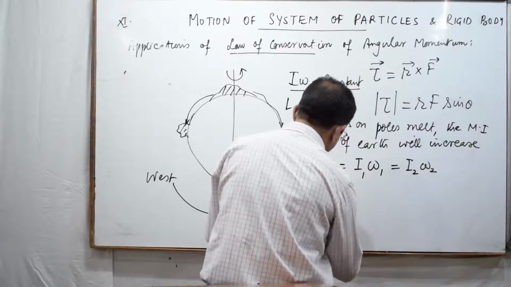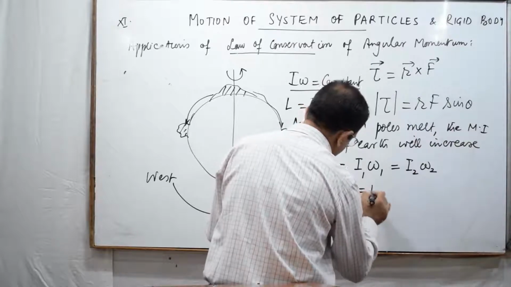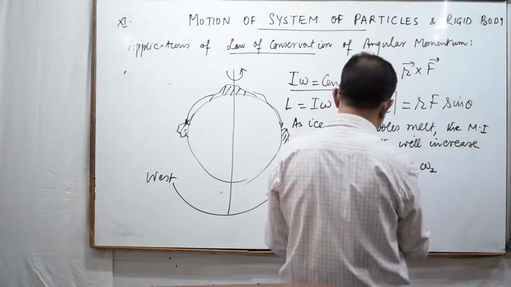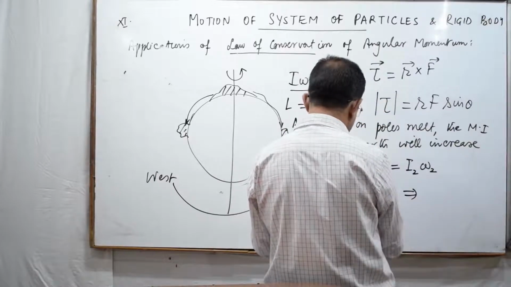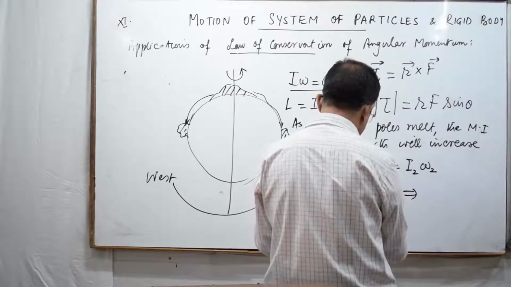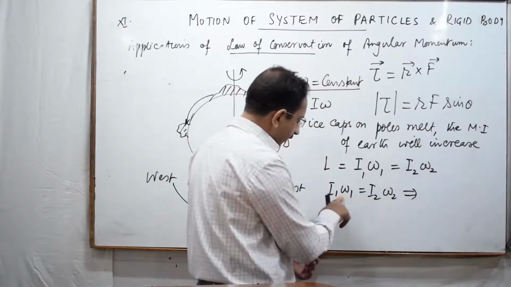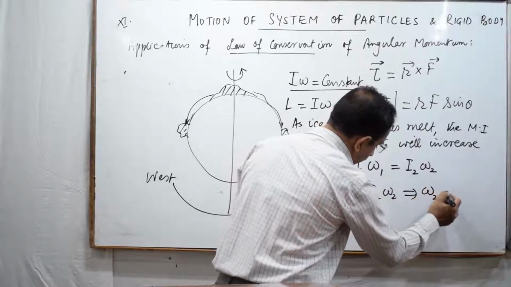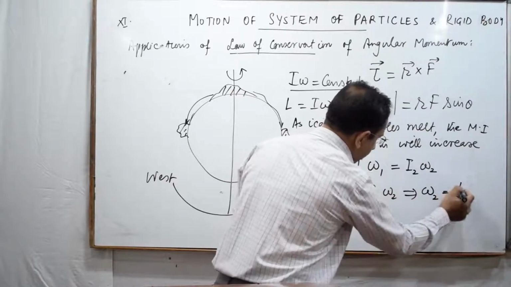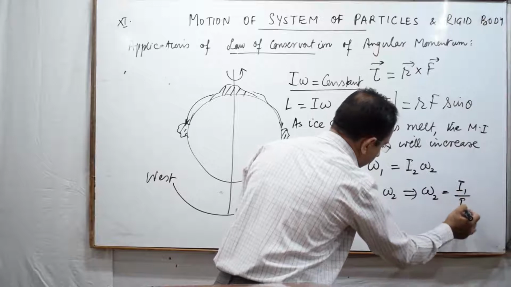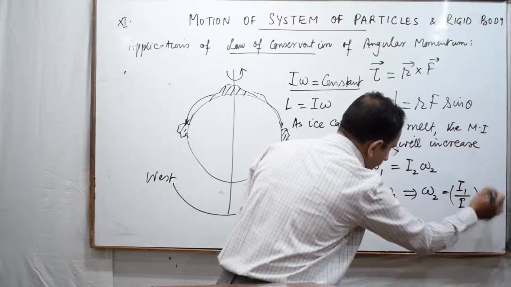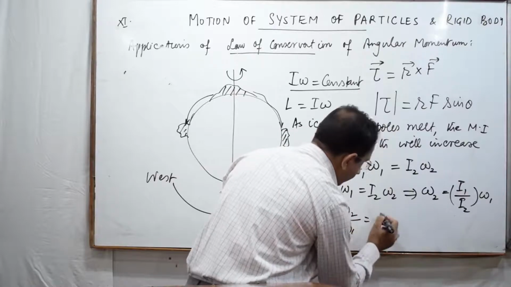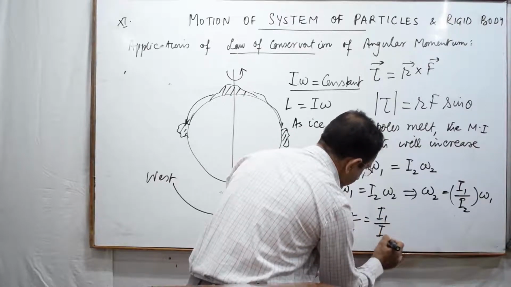So I1 omega 1 is equal to I2 omega 2. If earlier its moment of inertia was I1 and its angular frequency was omega 1, then omega 2 will be I1 divided by I2 into omega 1. I can say that omega 2 divided by omega 1 is equal to I1 divided by I2.